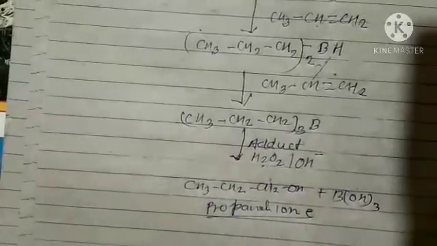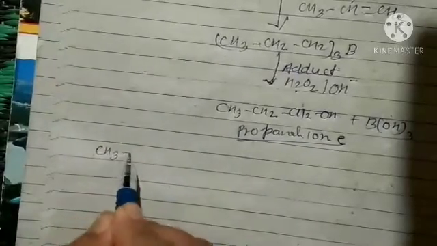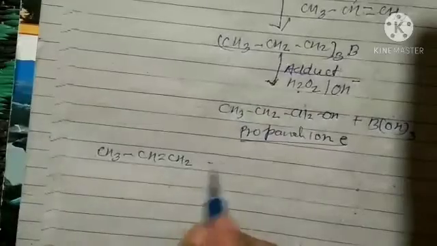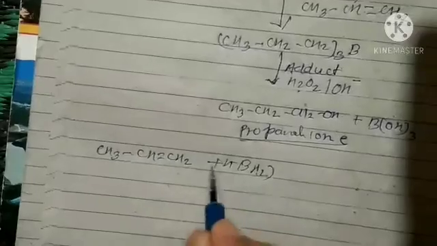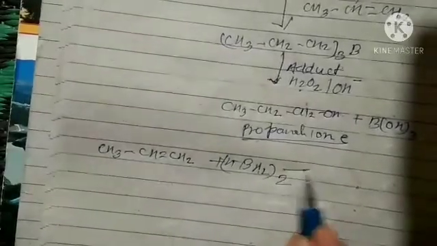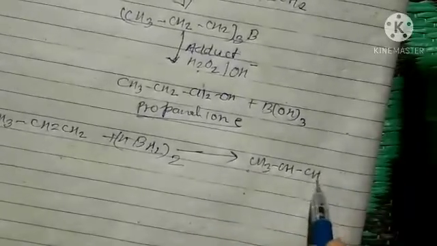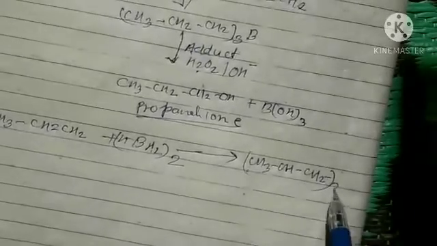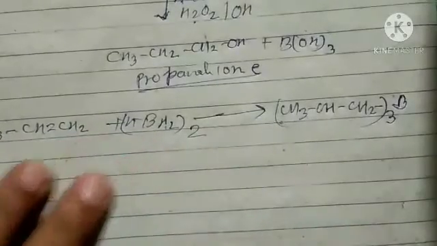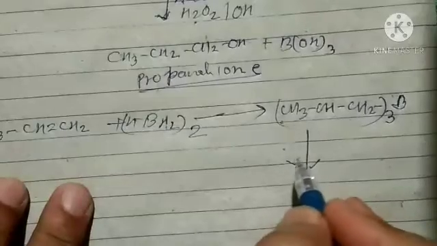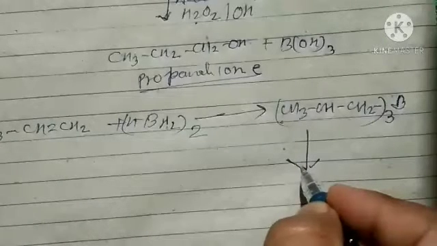If we show it in one step to make it easy to understand, we can take three molecules of this one, and BH2H whole twice, and directly after this we will get CH3 CH2 whole thrice B. Like this we get the adduct, which is oxidized to alcohol in presence of aqueous NaOH.